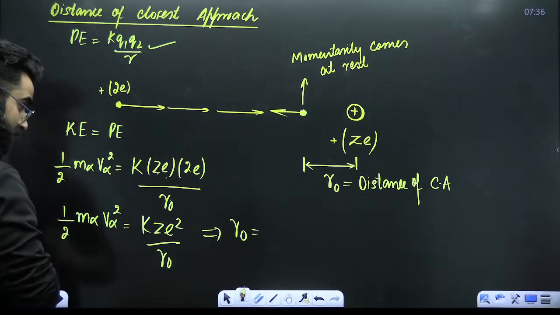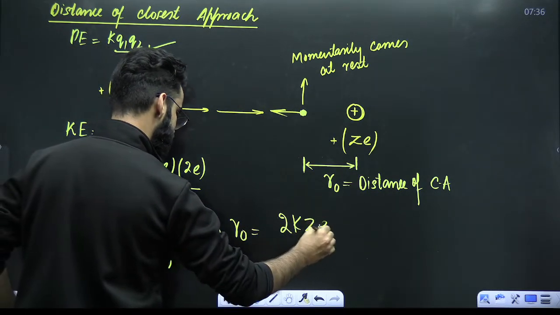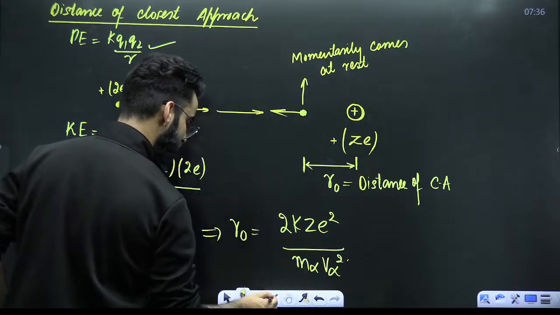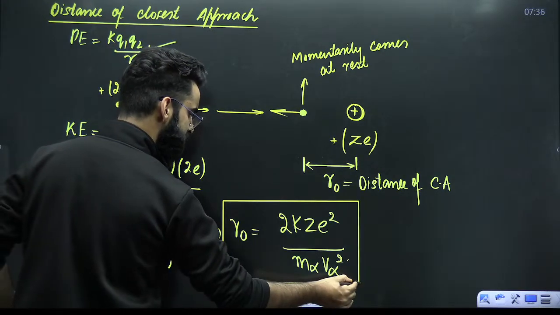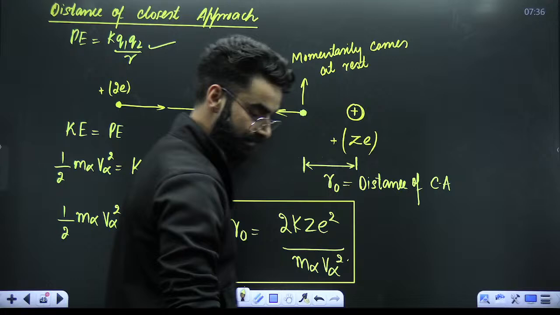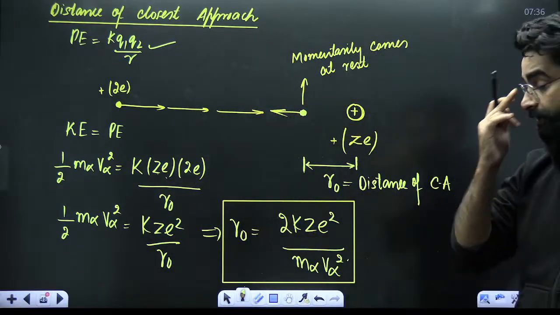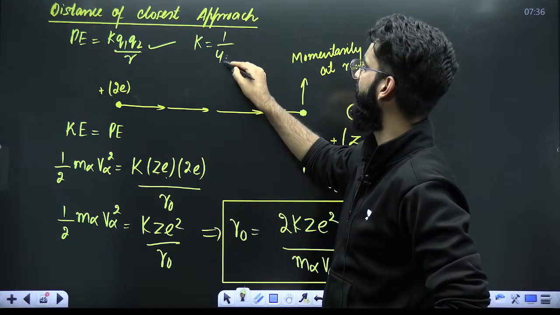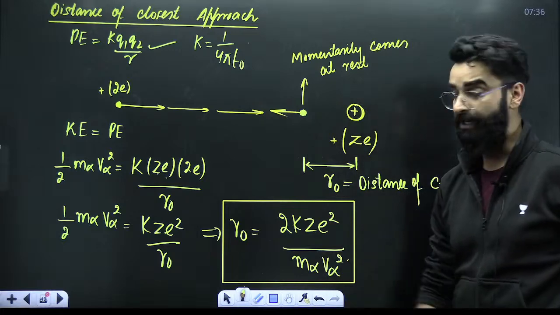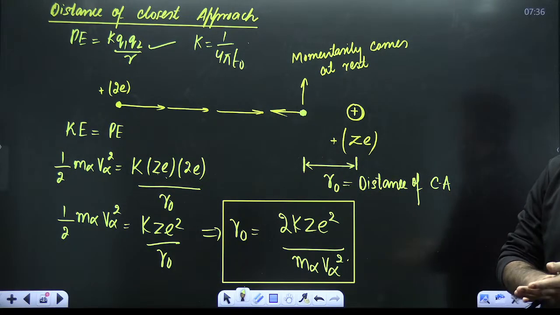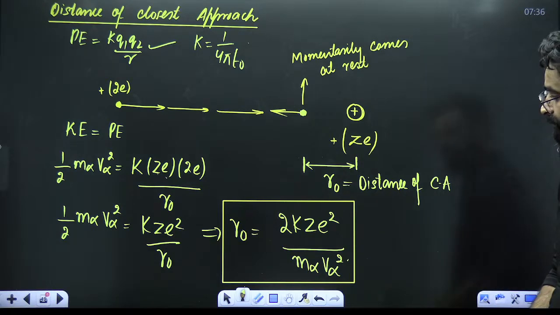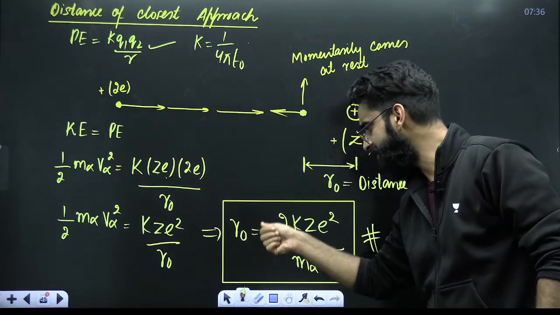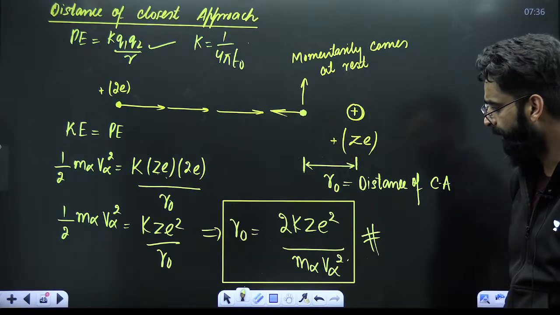R naught will come out to be 2 K Z E square divided by the mass of the alpha particle multiplied by the velocity of the alpha particle squared. This is how you calculate the distance of closest approach. And this K you must already know, it is 1 upon 4 pi epsilon naught, whose value is 9 times 10 raised to the power 9, something around that. So this result you have to remember. By means of this result, you get to know the distance of closest approach, my dear students, right?